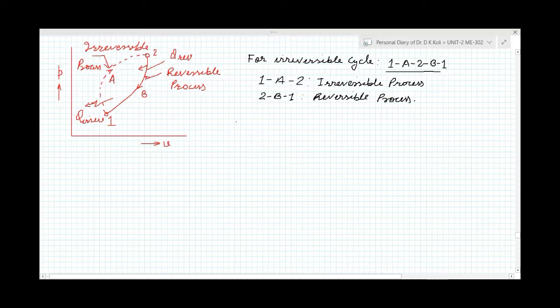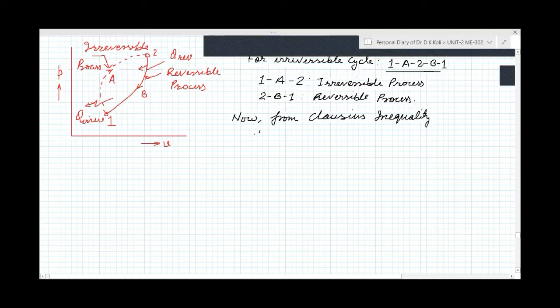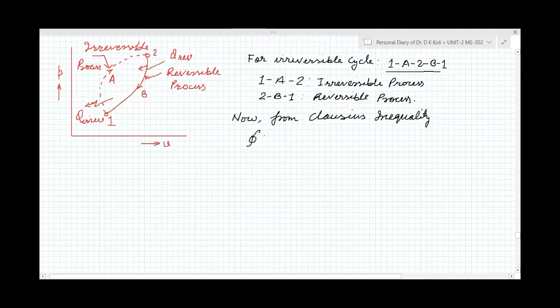Now, from the Clausius inequality we discussed earlier, we know that for a cyclic process, the term ∮δQ/T is less than or equal to 0.